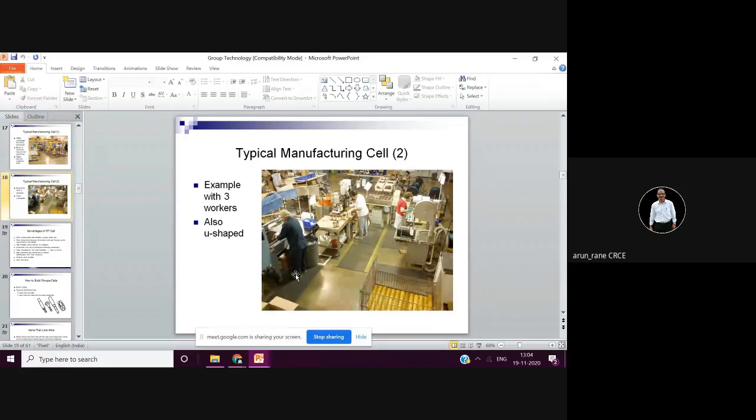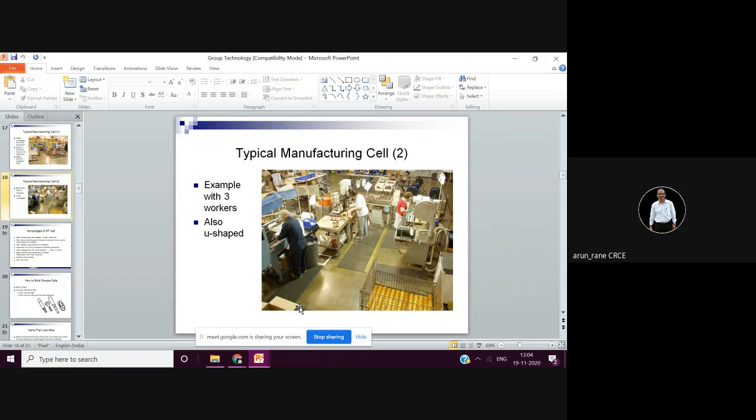So material flows from here to here, here, and it is out. At the same time, suppose if this person is idle, then he can go and help here because the traveling distance is very small. Of course, it depends upon the space also, how much space you have. Instead of keeping it in series one after other, it is always better to have U layout or circular layout.